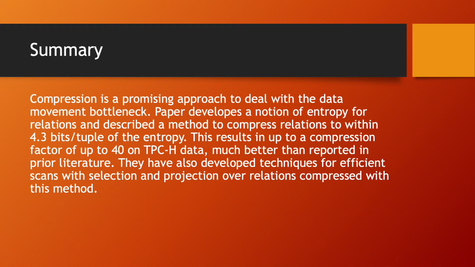Compression is a promising approach to deal with the data movement bottleneck. The paper develops a notion of entropy for relations and describes a method to compress relations to within 4.3 bits per tuple of the entropy. This results in a compression factor of up to 40 on TPC-H data, much better than reported in prior literature. They have also developed techniques for efficient scans with selection and projection over relations compressed with this method.